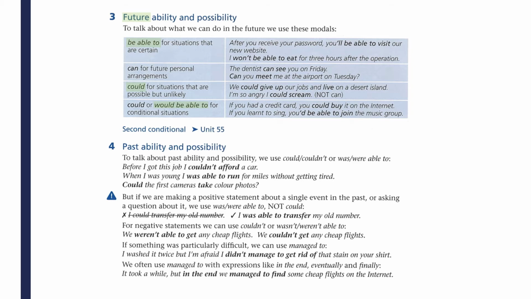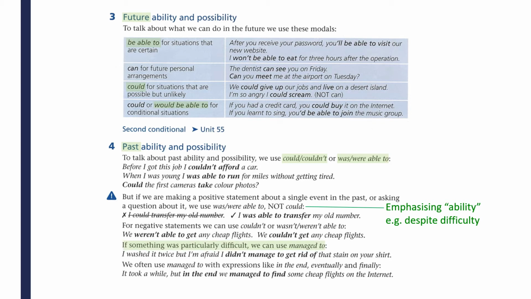Now when we talk about the past, we usually just use the past form of the word can, that is, could or couldn't. Or we use the past form of be able to, that would be was or were able to. And once again, if you want to emphasize your ability to get something done in the past that is not so easy, you would choose was or were able to over could or couldn't, because the word able simply reminds people of ability.